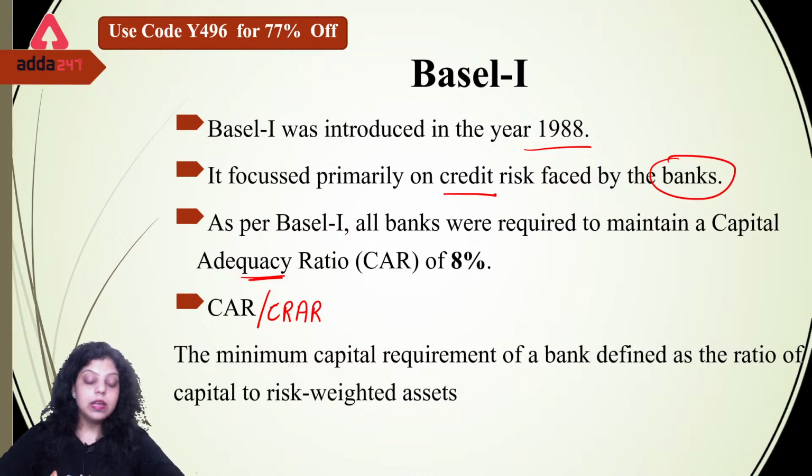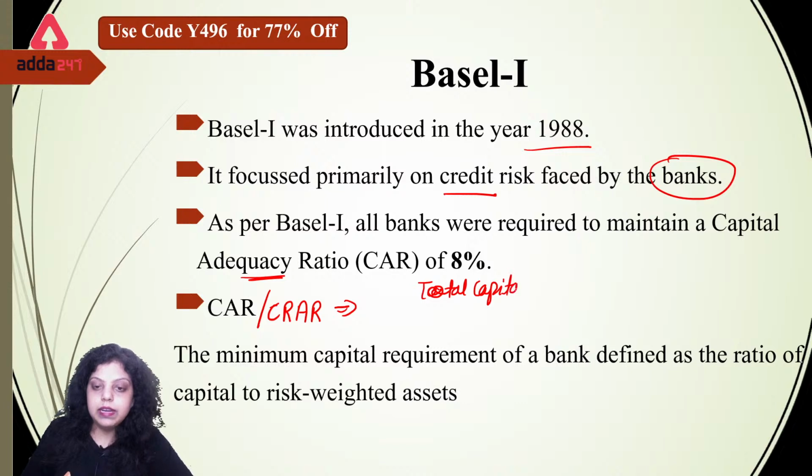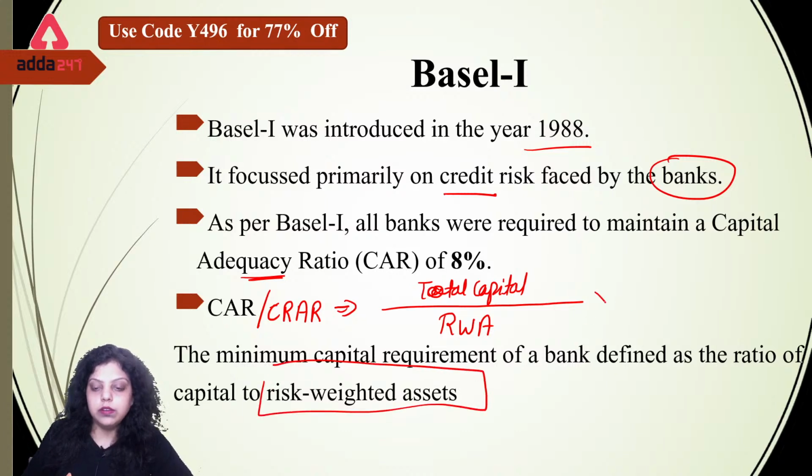Okay. Now, capital adequacy ratio, or capital to risk weighted asset ratio, is the capital which a bank has to maintain as a percentage of its risk weighted assets, so that in the future, whatever risk comes, it will be able to overcome that risk. Okay. So how to calculate the capital adequacy ratio? The formula is total capital divided by the risk weighted asset, that is RWA, into 100.